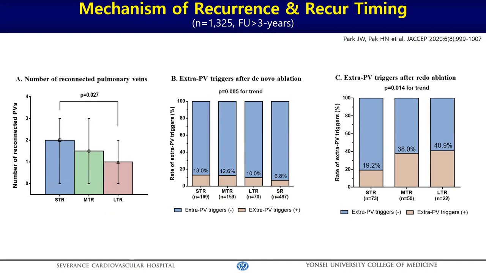However, in contrast, when 9% of those recurred patients underwent redo mapping, the rate of extra PV triggers was significantly higher in patients with a later recurrence time after 3 years. This finding suggests AF progression and extra PV triggers contribute to very delayed recurrence after 3 years of the de novo procedure.